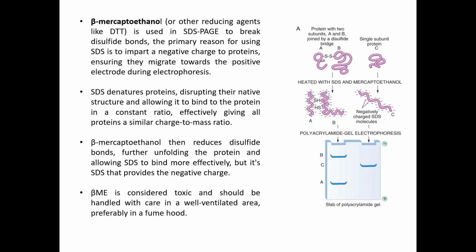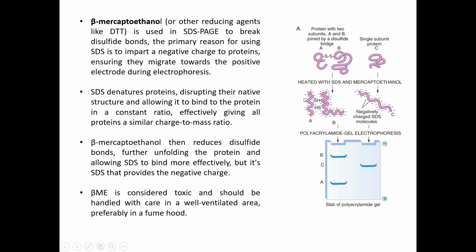So this is in the sample preparation dye, that is in your Laemmli buffer, we add beta mercaptoethanol. So beta mercaptoethanol is used in SDS page to break the disulfide bonds. And the primary reason for using SDS is to impart negative charge to the proteins, ensuring they migrate towards the positive electrode during electrophoresis. So SDS denatures the protein, allowing it to bind to the protein in a constant ratio, effectively giving all the proteins similar charge.